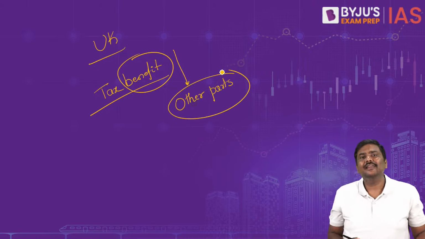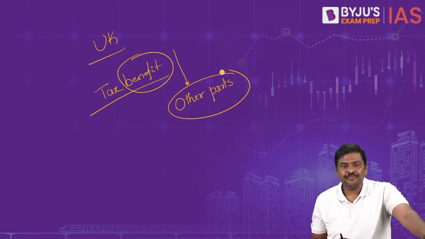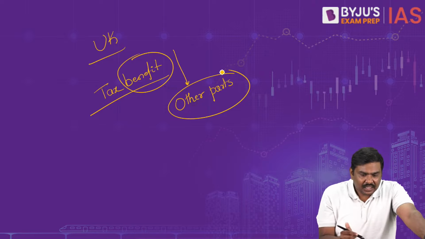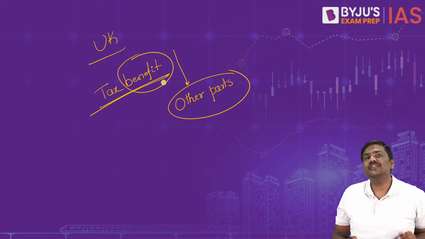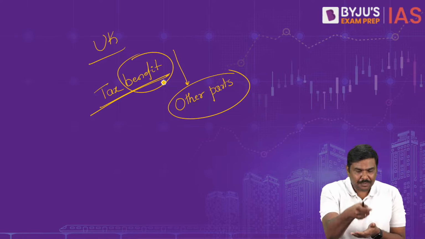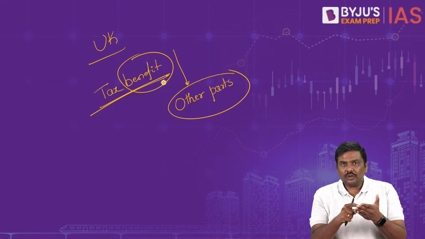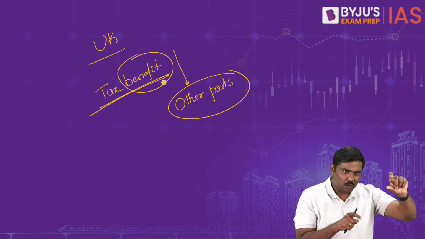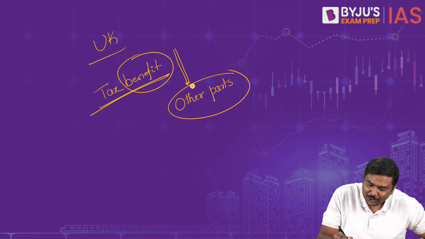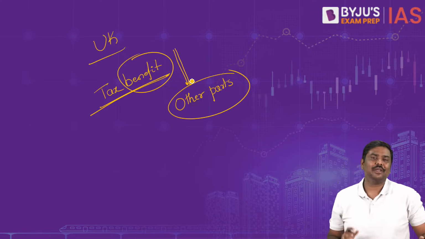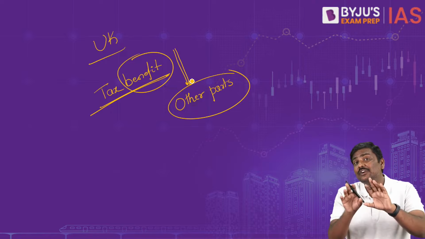I'll repeat it again. What does the trickle down theory say? It simply says that the tax breaks which are provided will not only benefit the people who will get the tax break, the benefits will actually flow down to other sections of the economy. That is basically the idea for trickle down.